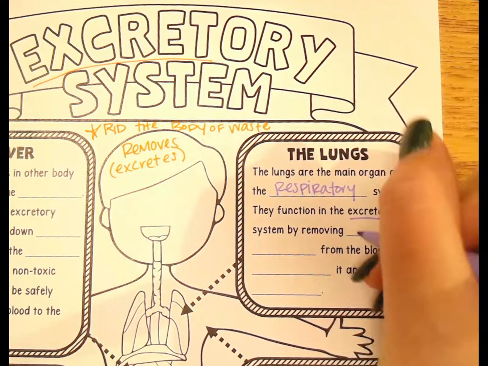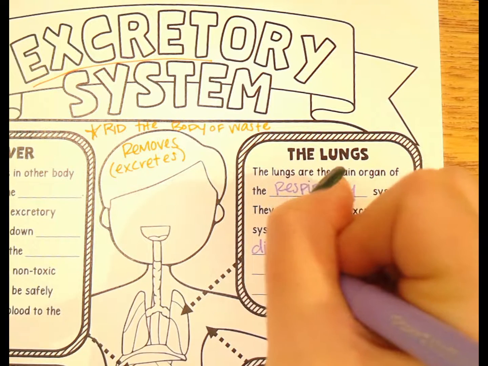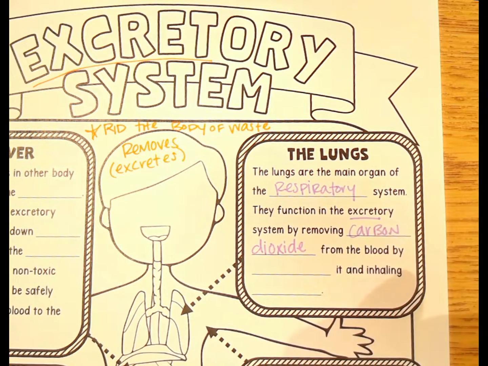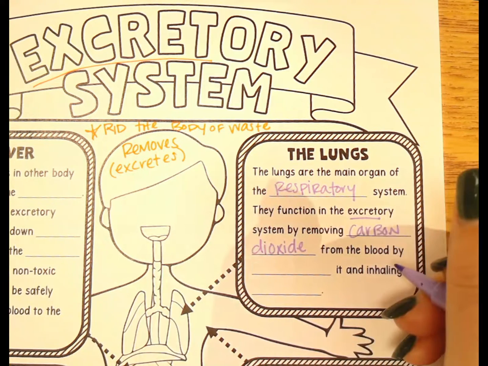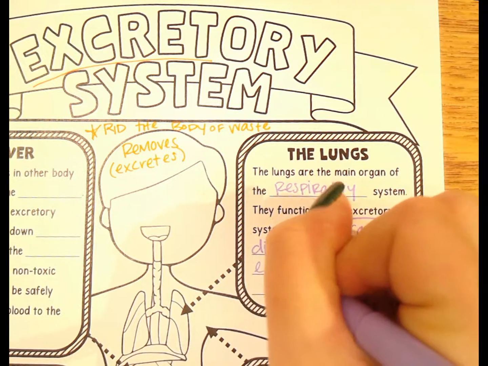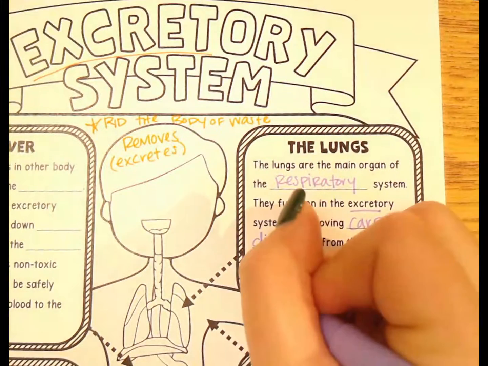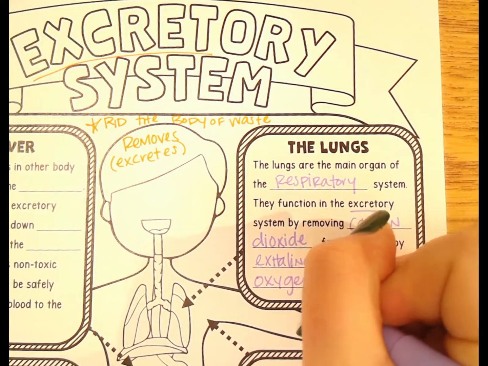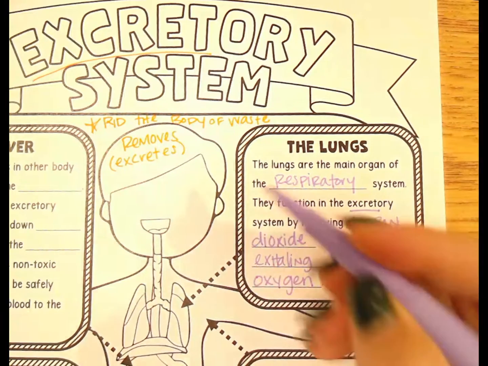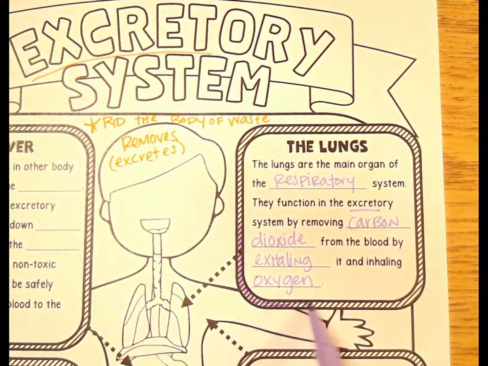They remove carbon dioxide from the body by doing what? We breathe out, or we exhale. And we inhale what gas that we need? Oxygen. Okay? So we're going to come over here and you can box in with purple the lungs.